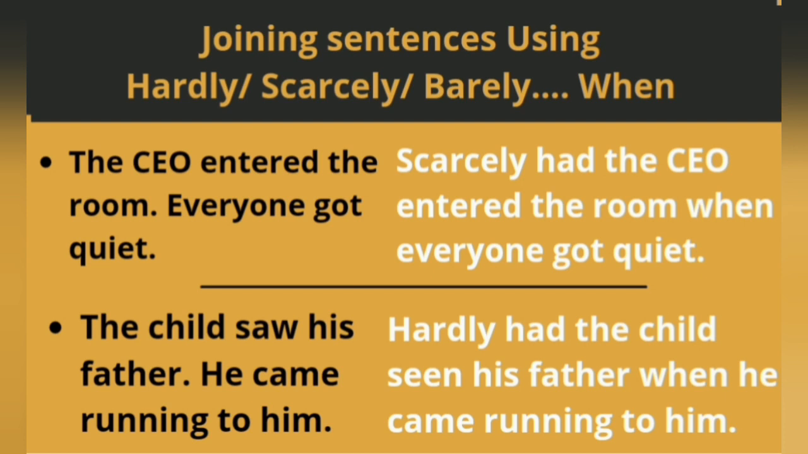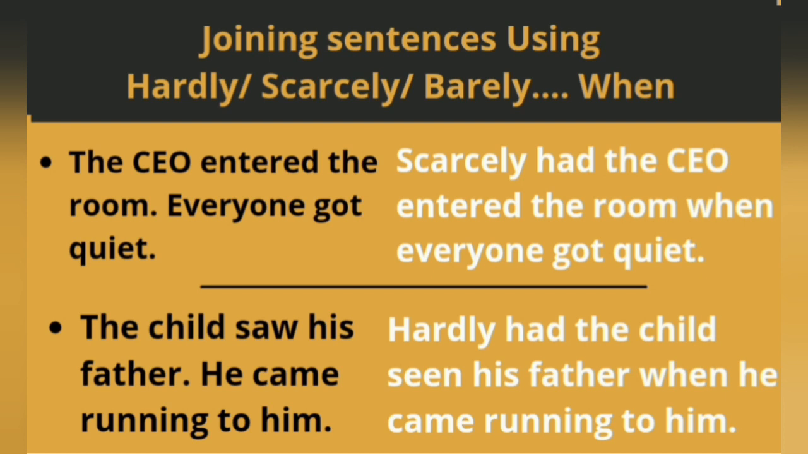See the first sentence, the CEO entered the room. Everyone got quiet. The two actions happened simultaneously. So this can be joined using this scarcely when. Scarcely had the CEO entered the room when everyone got quiet. You can see here had entered, had plus past participle form of the verb. And got quiet, got is in simple past.